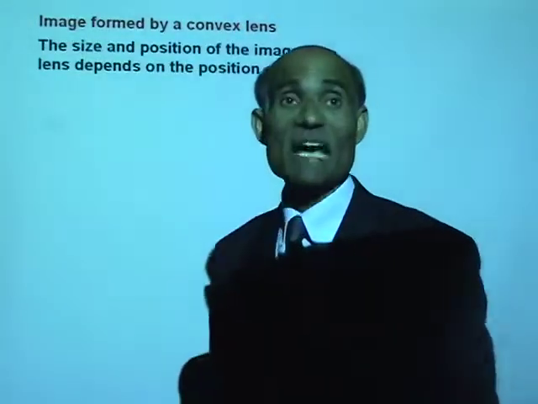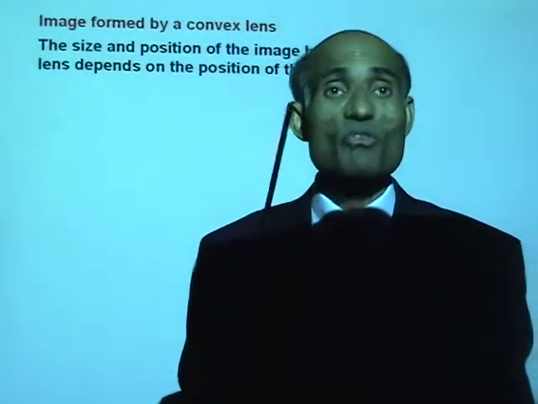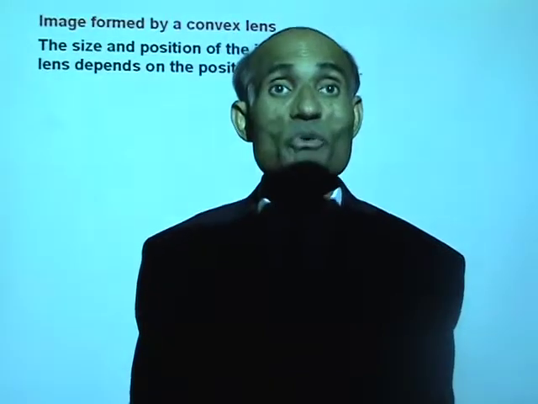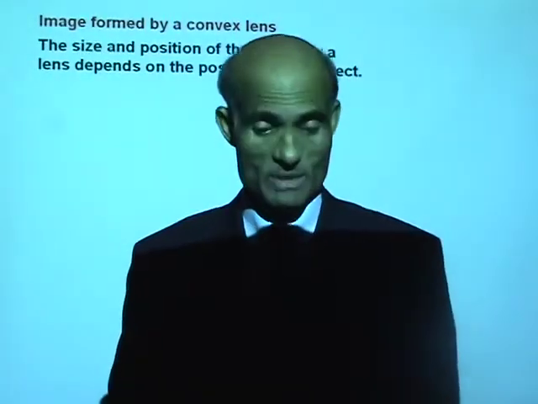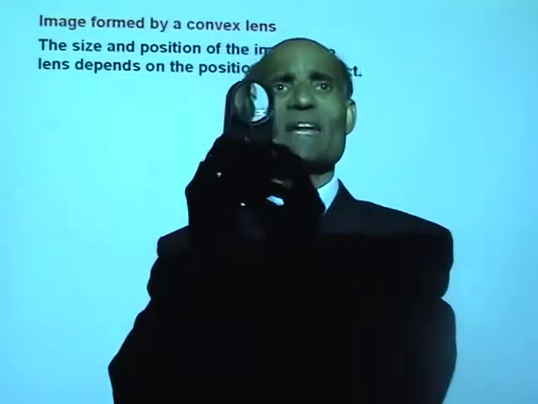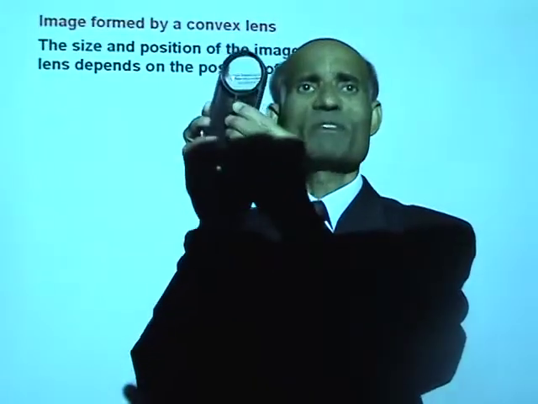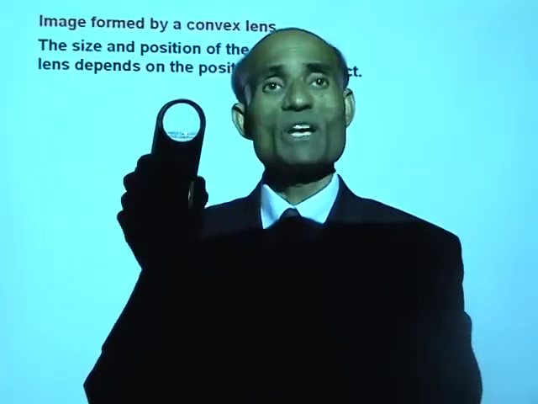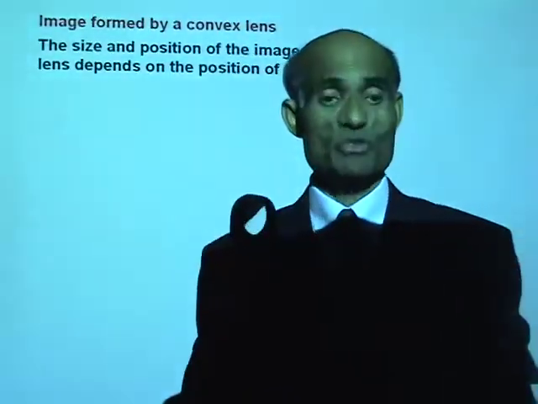The size and position of the image formed by a convex lens depends on the position of the object. For example, I have a convex lens here. This is a convex lens. It is thick at the center and thin as we go to the edges.